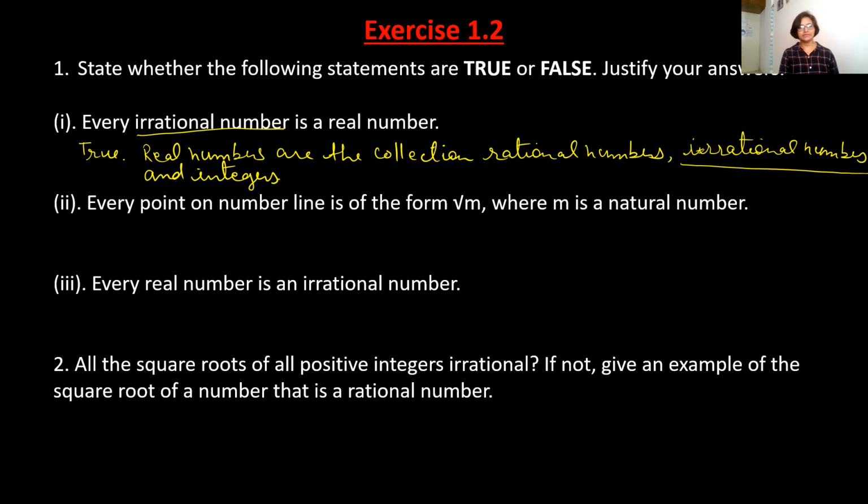Second question: every point on the number line is of the form under root 5m, where m is a natural number. So is it correct or not? True or false? I would say it is false, because m is a natural number, but m could be any positive rational number here. Why is m only a natural number? So you can write, since m can be a positive rational number.